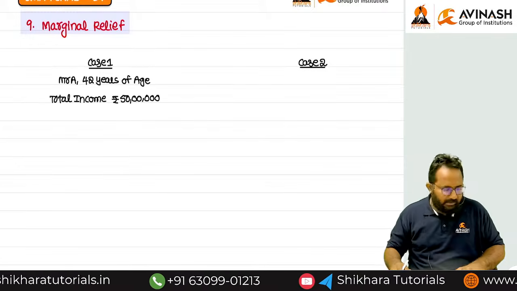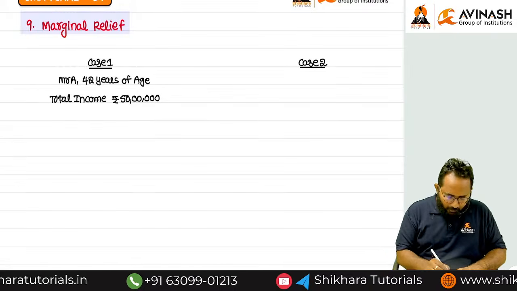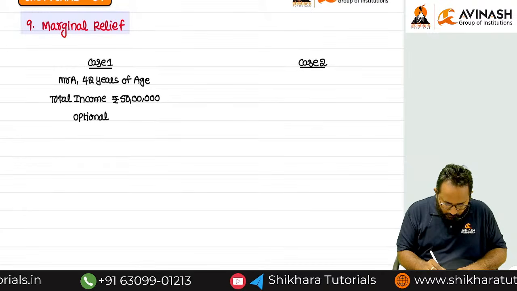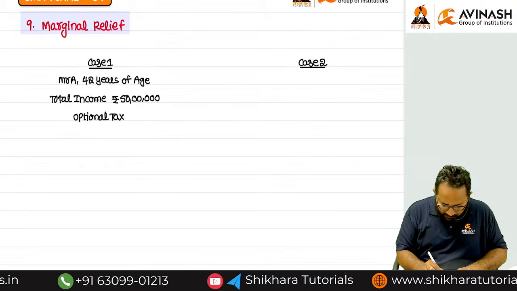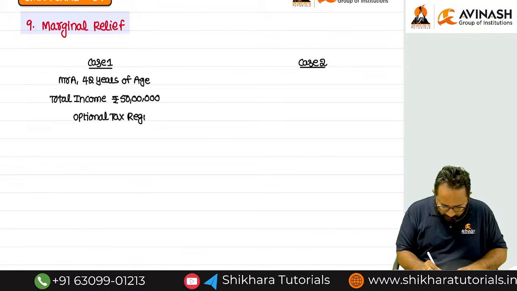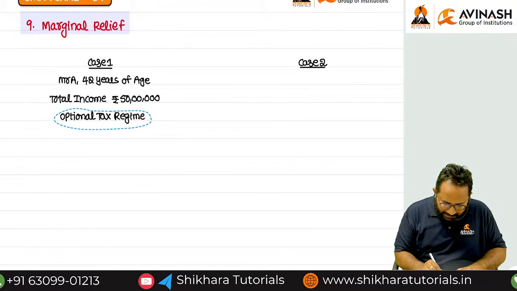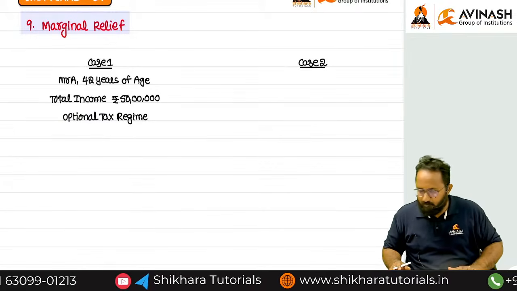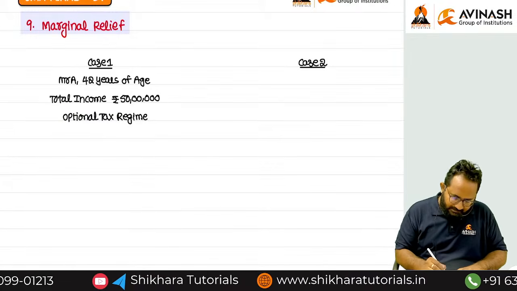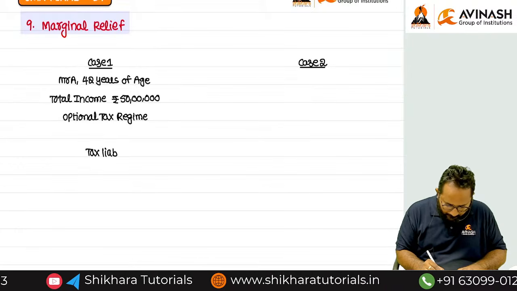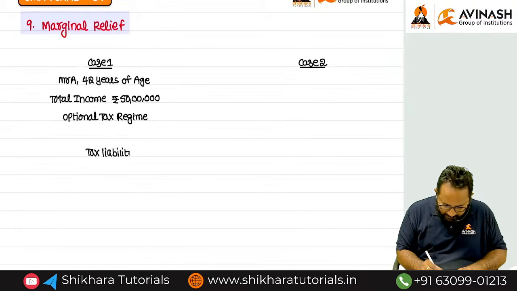What is the total income? 50 lakh. He is following the optional tax regime. What is an optional tax regime? That means he opted out from the default tax regime, right? Okay. Now I am asking, what is the tax liability, Anna? What is the tax liability?